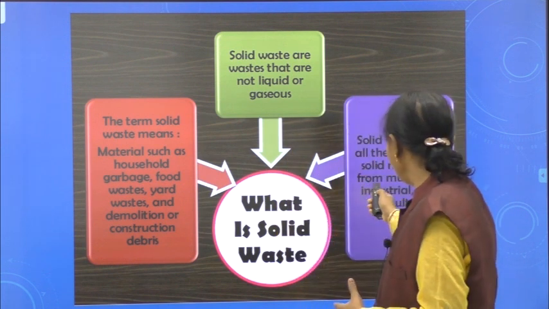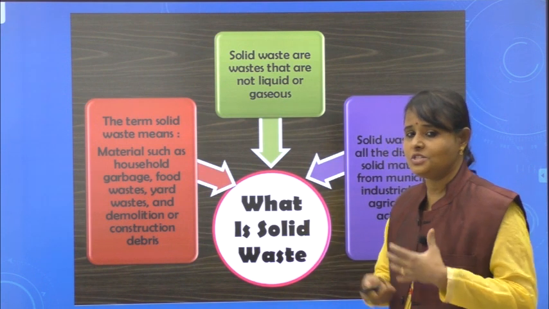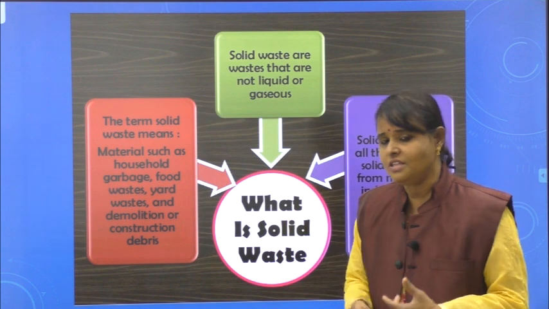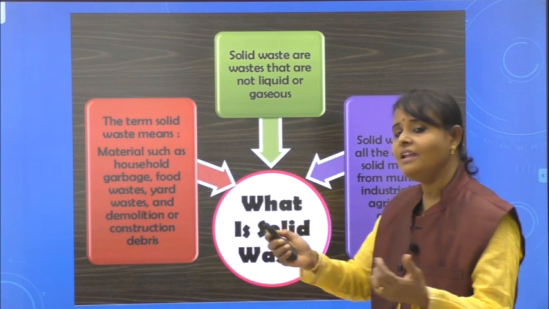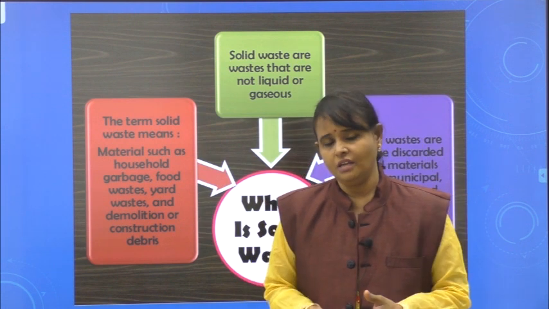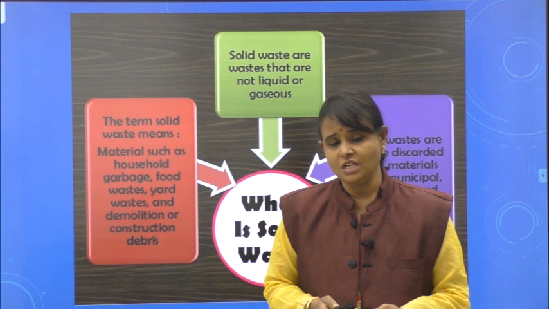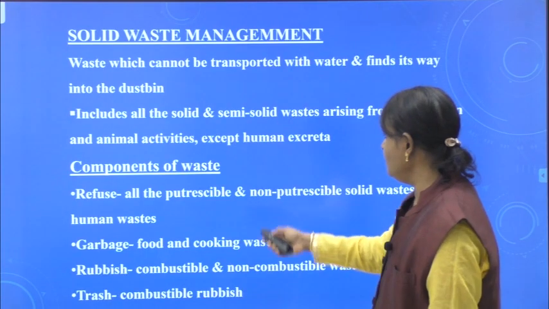Or you can say here solid wastes are all the discarded solid materials, just now I told you, which we utilize and discard from municipal, industrial and agricultural activities. We use some products in agriculture. After utilization, if we dump or throw, it becomes waste. You can see all of you.